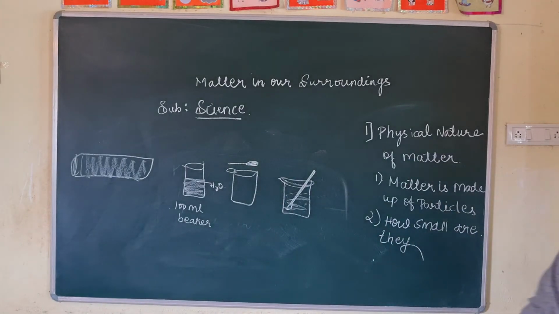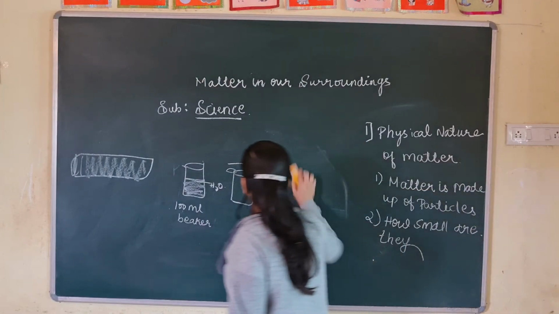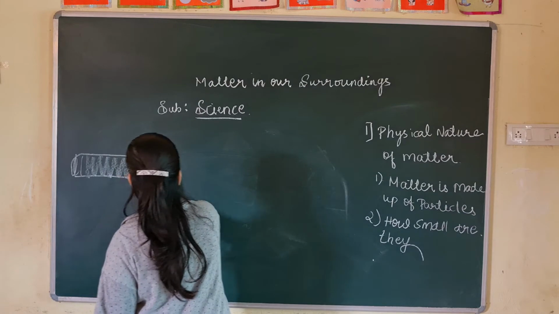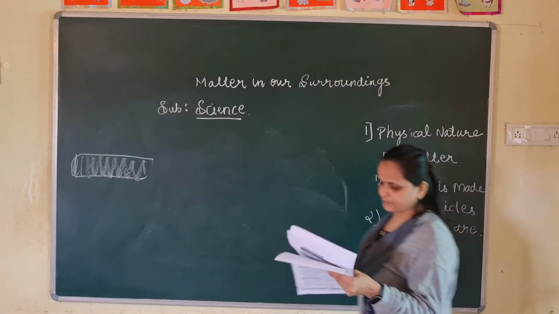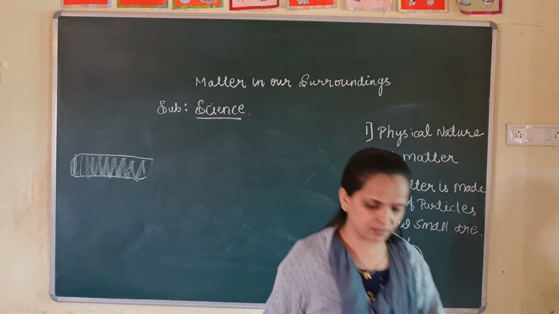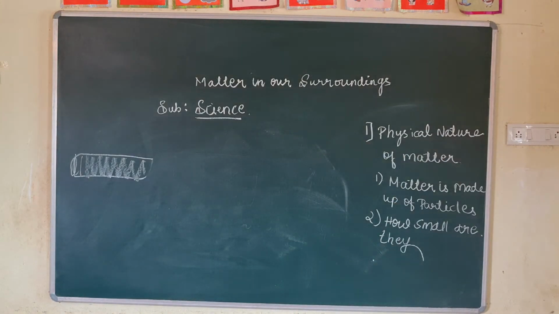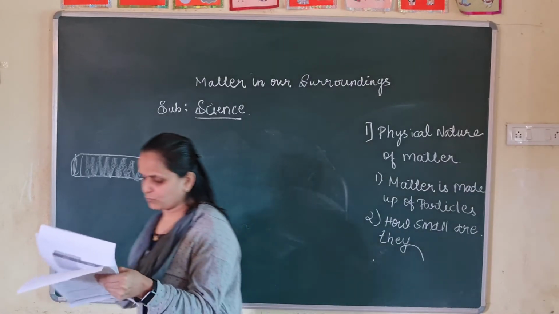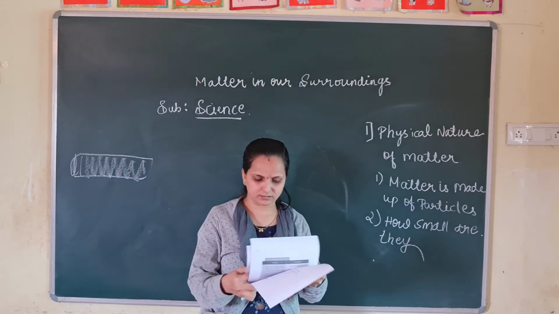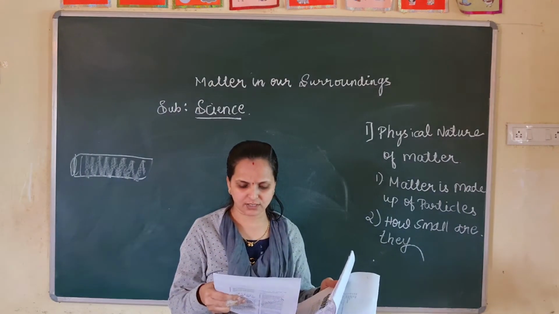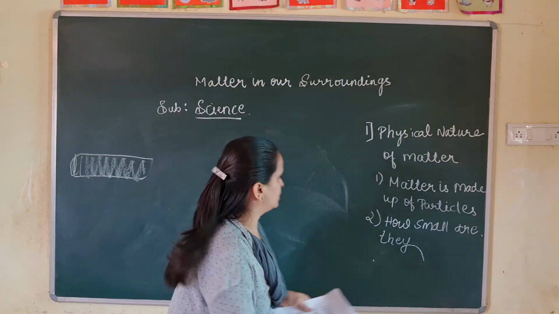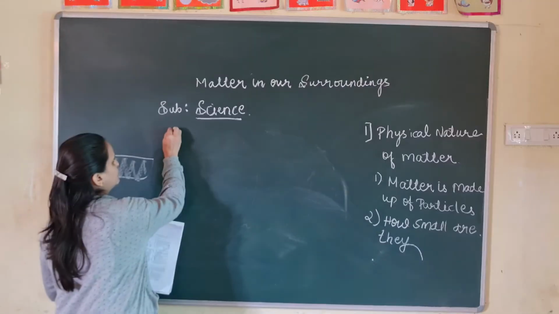For this, we need one more activity, activity 2: take 2 to 3 crystals of potassium permanganate and dissolve them in 100 ml of water.